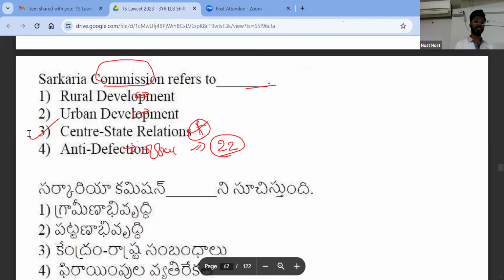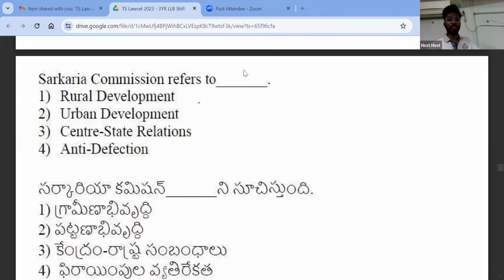Yeah, yesterday we talked about it. Sarkaria Commission refers to... Very good, guys. Center-state relation. Sarkaria Commission is on center-state relation. Yesterday I discussed it. Okay.